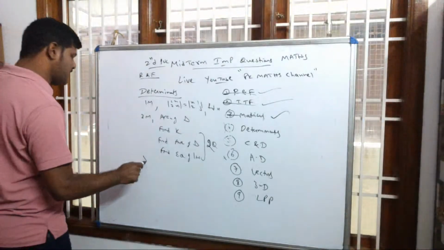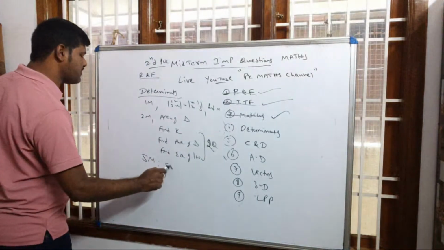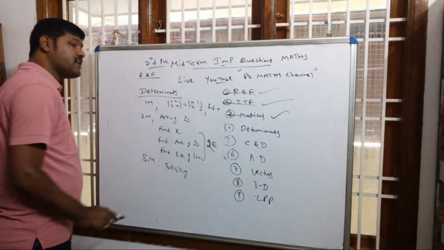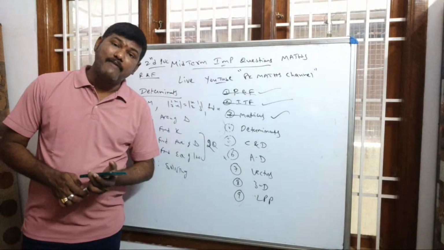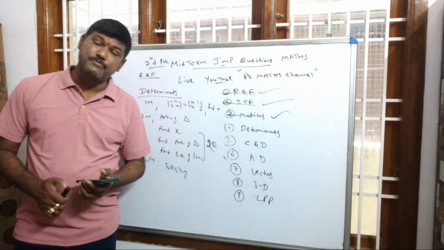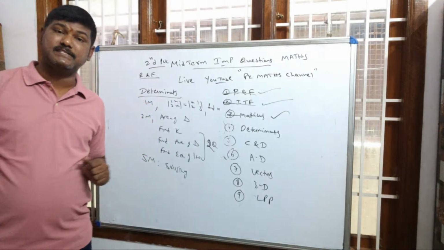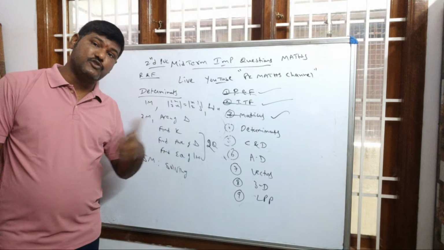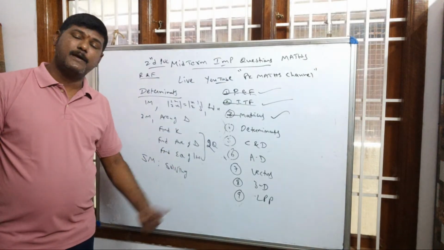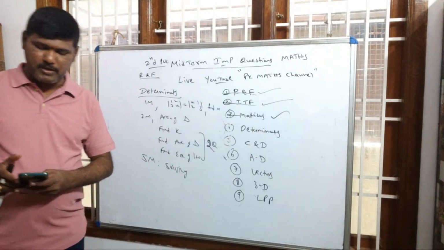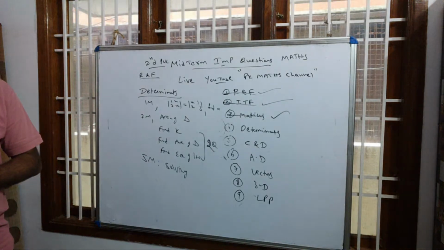If you go to the 5 mark question from determinants, as you know, it is solving equations. For solving equations you have examples also. Some students are ignoring the examples. Don't ignore the example questions. Example questions are also very, very important, because for solving equations, you can practice the example questions also.